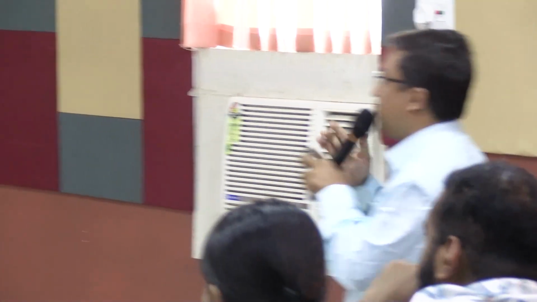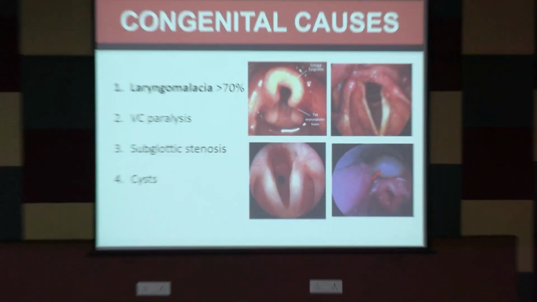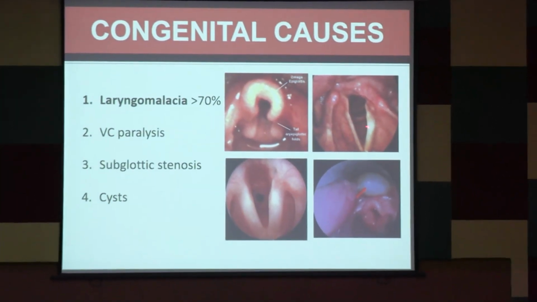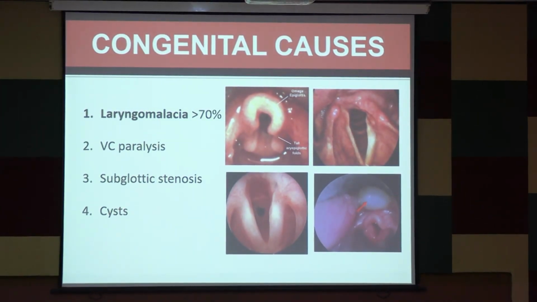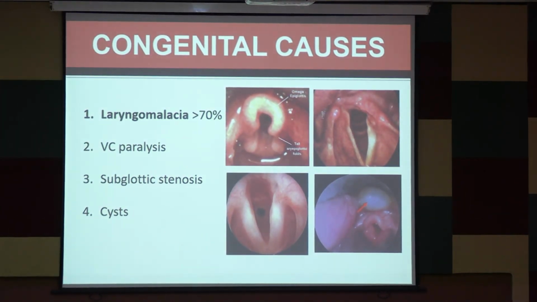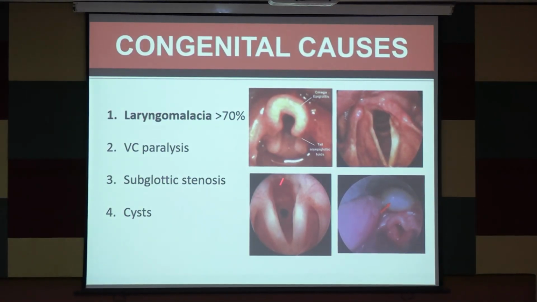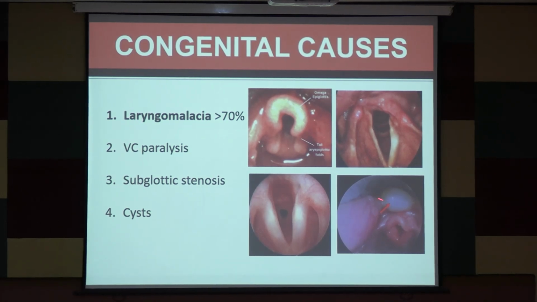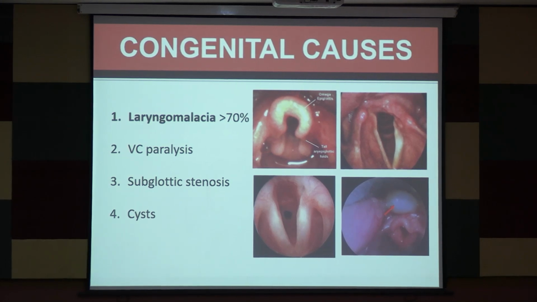You can see in the second picture, this one is vocal cord paralysis. It may be unilateral or bilateral. Unilateral is commoner than bilateral. The third one is subglottic stenosis. Here you can see that the airway lumen is gradually becoming narrower. It is not possible to discuss all of these in detail. Just look at the pictures and remember the names. This is a laryngeal cyst. All of these cause some obstruction and cause stridor.